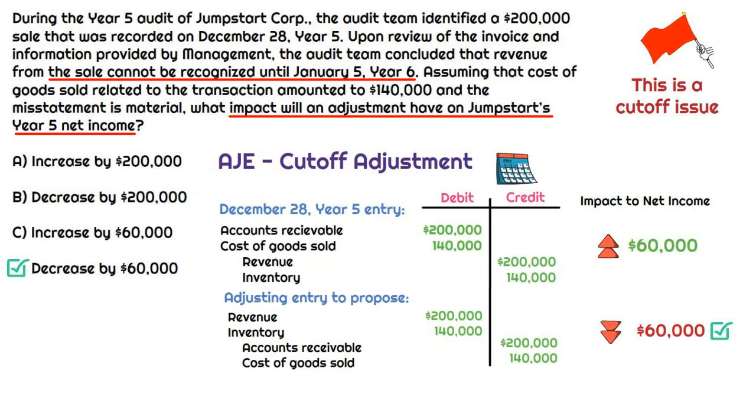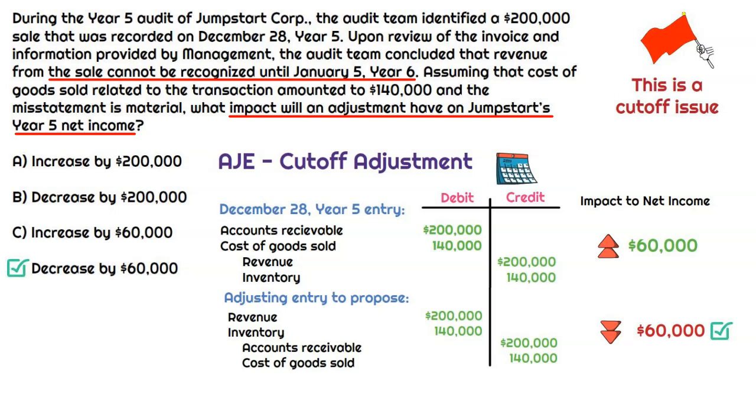Now, we could have skipped all the journal entries, but I wanted to focus on what the journal entry would initially have been and what the adjusting entry that the audit team would propose would be, because they could ask you about any aspect of this. And this is super common because a lot of audit teams will focus on sales transactions around the cutoff date. Why is that?